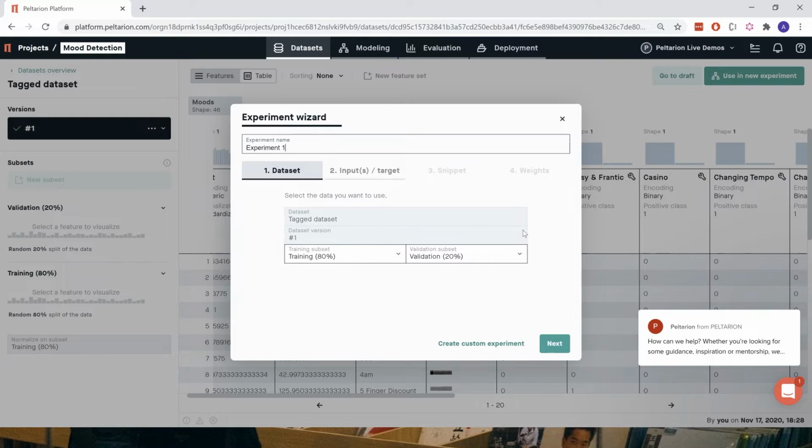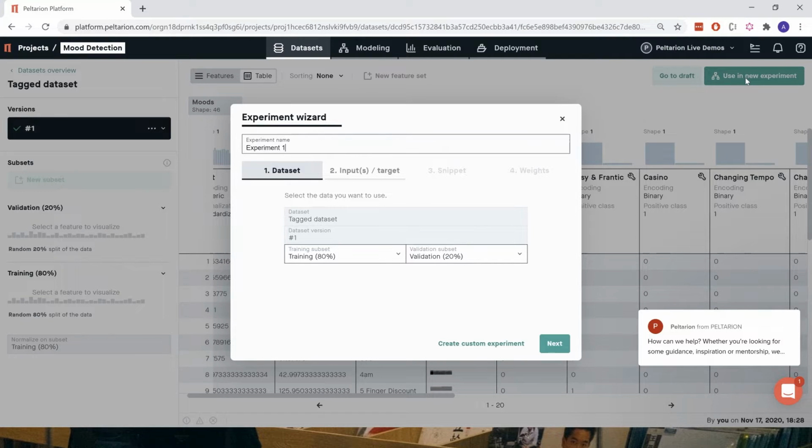When you build a new experiment, you can use one of the snippets that we have on the platform already, or you can build everything from scratch. You might want to do that to try it out, but usually you are better off using one of the datasets on the platform.